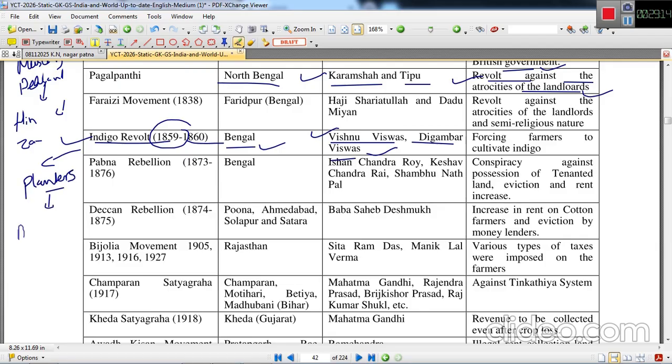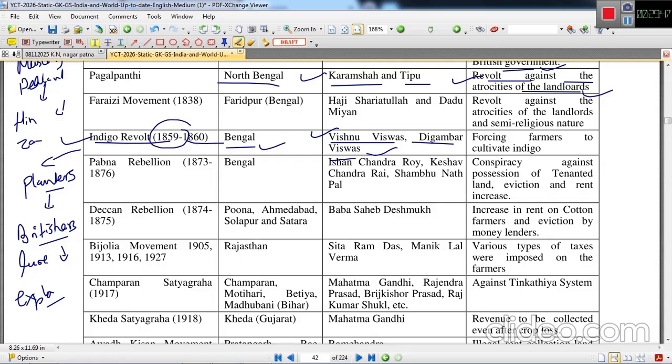Those who were the Britishers, in the lure of growing profitable indigo, they definitely exploited the farmers. They compelled the farmers of Bengal to grow indigo. They used to engage the farmers in a fraudulent contract, wherein they give a very meager amount to the farmers to grow the indigo. So that is why this revolt took place.